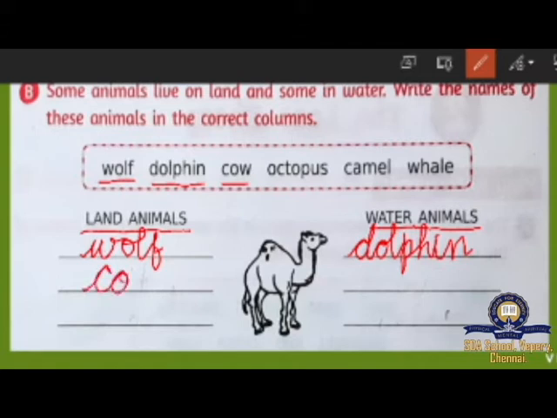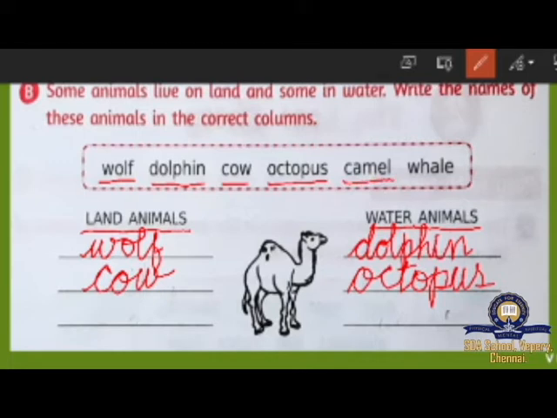C-O-W, cow, you have to write in land animals. And then O-C-T-O-P-U-S, octopus. Octopus lives in water, no? O-C-T-O-P-U-S, octopus.